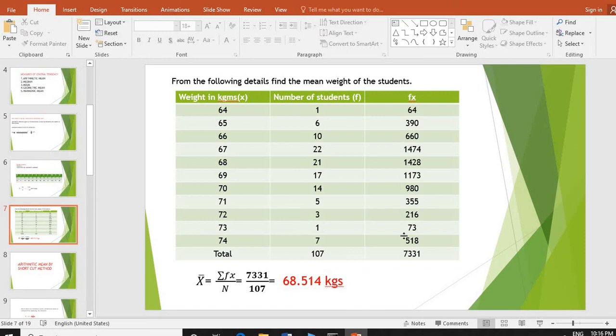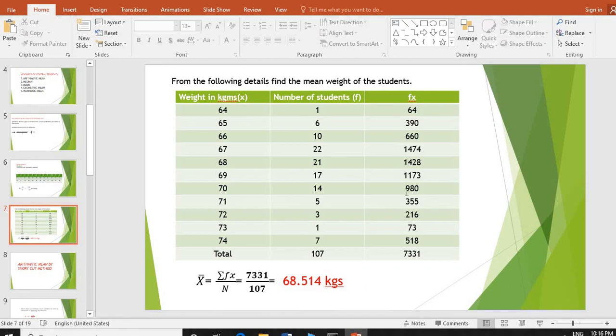In the same way, we should find the values of fx. Summation of all these values, we get summation fx. Summation is nothing but totaling.